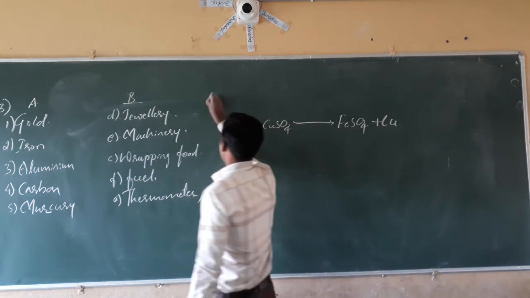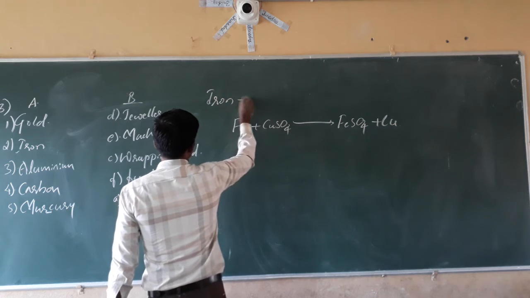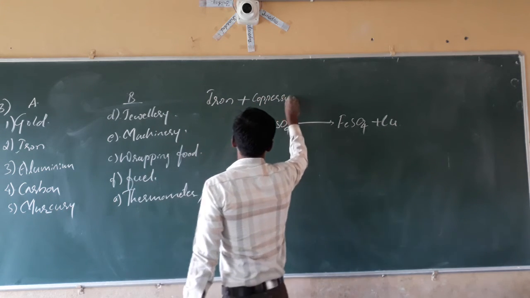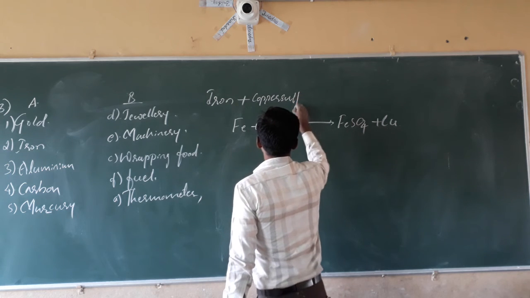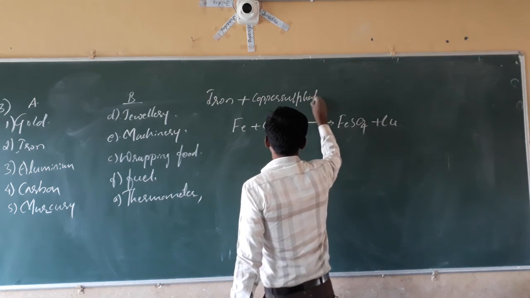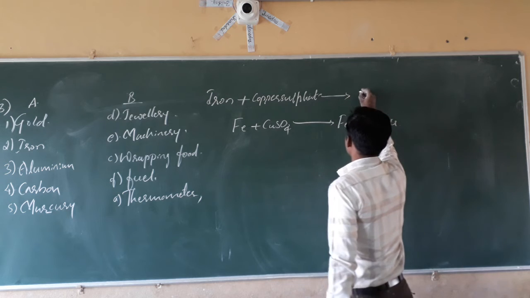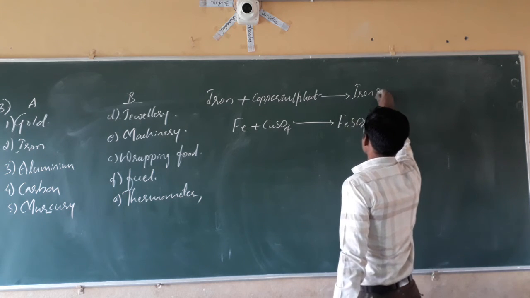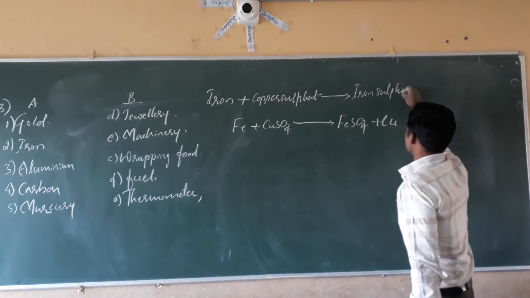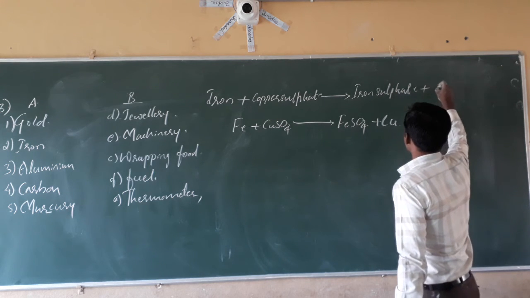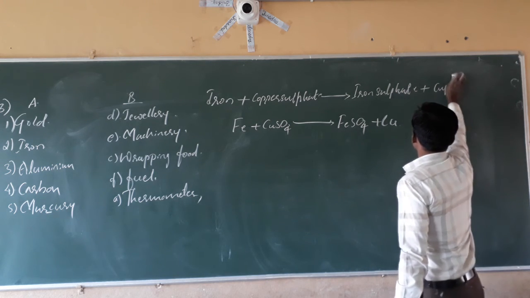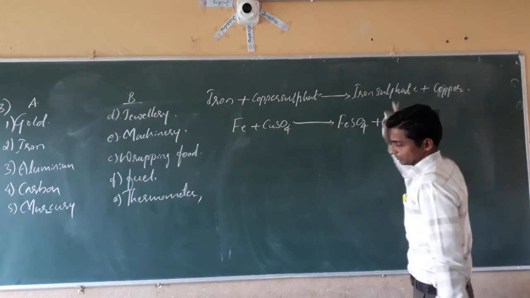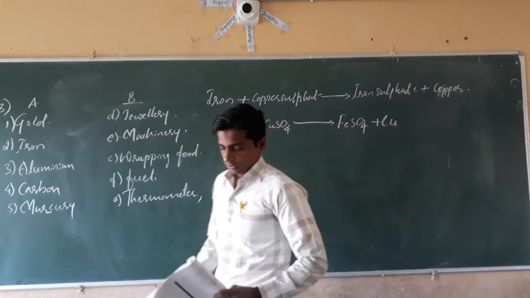That is, iron plus copper sulfate gives iron sulfate plus copper. You are right. Next,